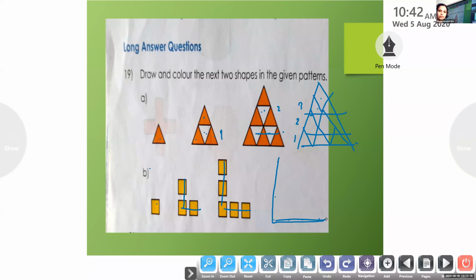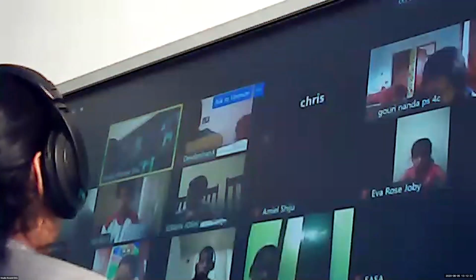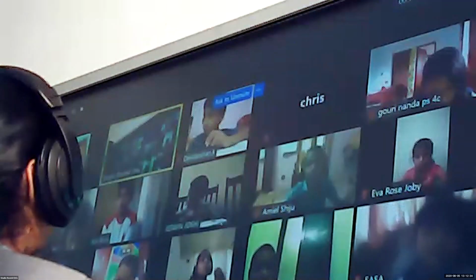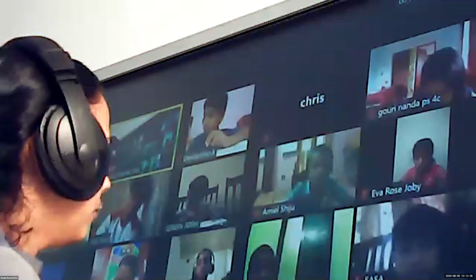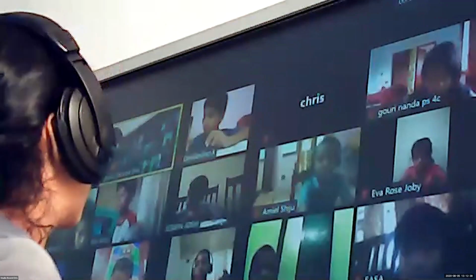No need to do it now. And the next we will have 5 here and 5 here. Okay, children, what you have to do? Question number A and B, you have to observe how the pattern is moving. Question number 19 also, don't need to do it now. We will take more time. We have to finish this today and I will send the notes. Observe the pattern carefully.